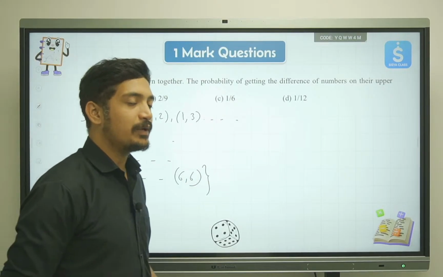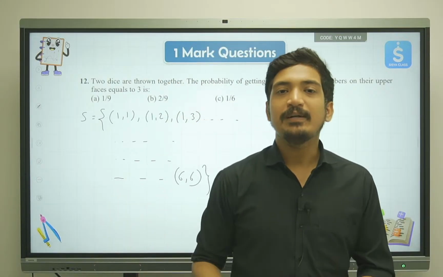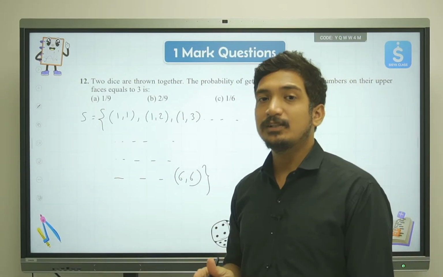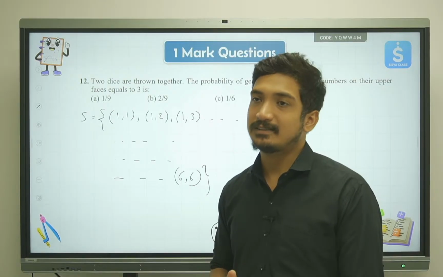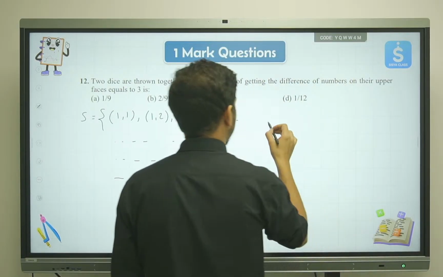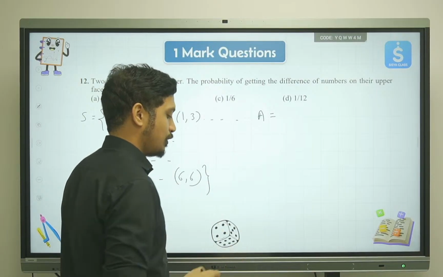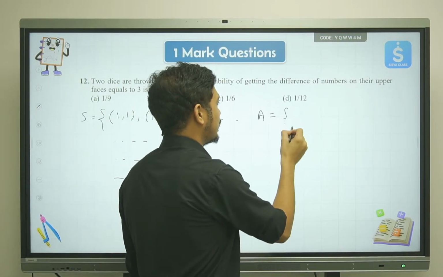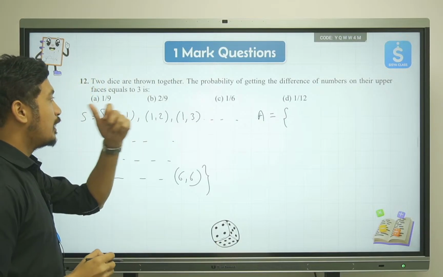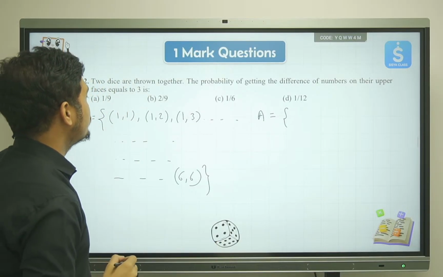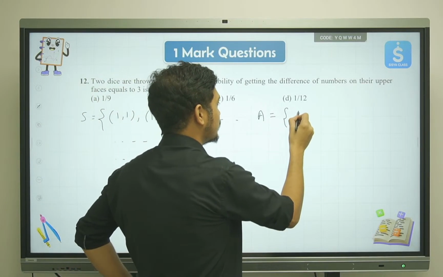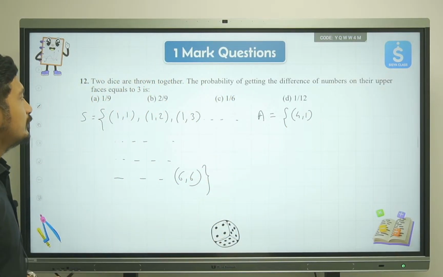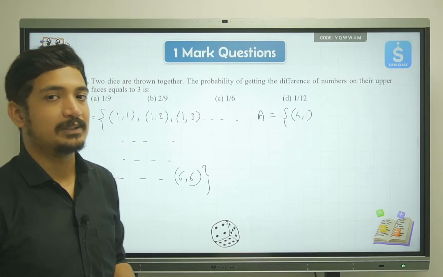Now let's find the count of events where we get two numbers such that if we subtract these two numbers we get a difference of 3. Let's name this event A. So set A will become something like this. Let's see in row 1: that would be 4 minus 1, which equals 3, and we are not talking about minus 3, we're just talking about 3.